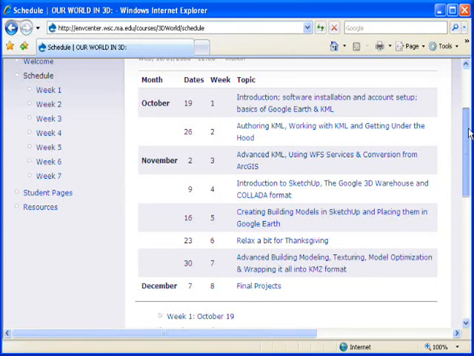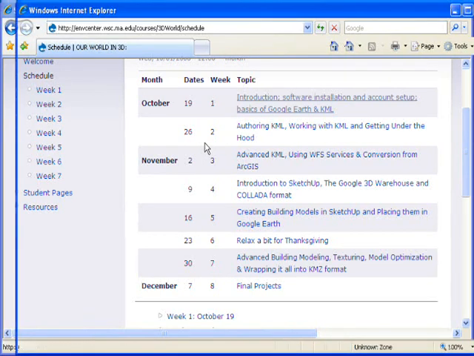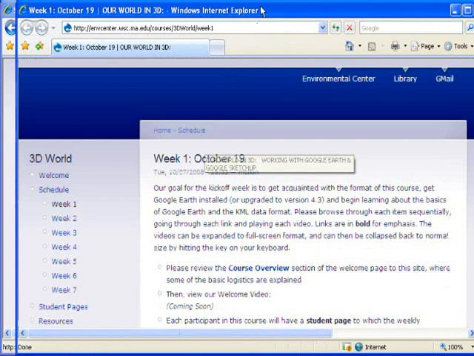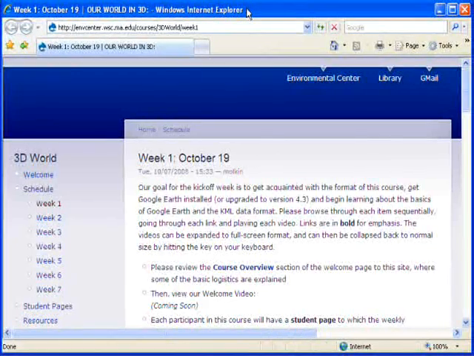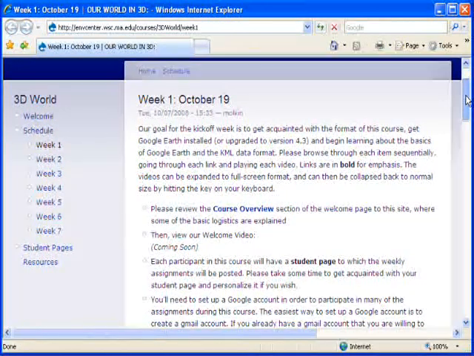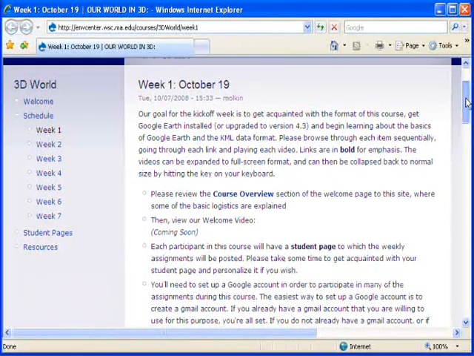This is subject to change if we need to speed things up or slow things down, or if you have interest in new things. But each listing in the schedule gets you to that page, and that's where the learning happens. So let's look at week 1. As I mentioned in the introduction, I'll be probably just a week ahead of you as we go, so we can keep this fluid. So week 1 is basically complete as I make this video.